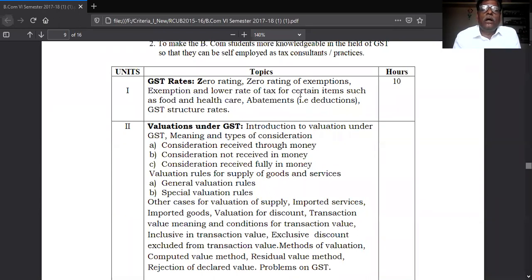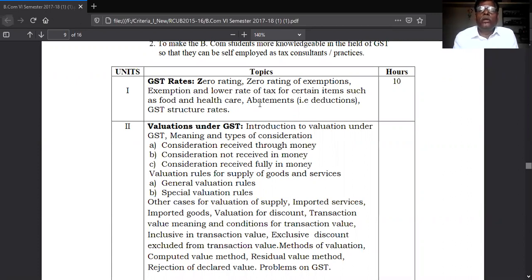The goods or services coming under the low rate of tax are mainly related to food items, healthcare, etc. That means essential products and essential services come under the low rate or zero rate.